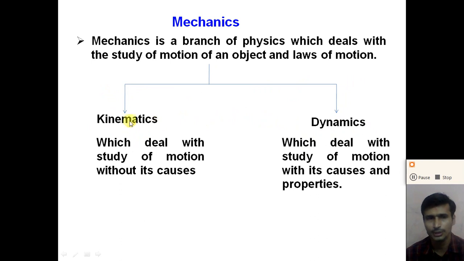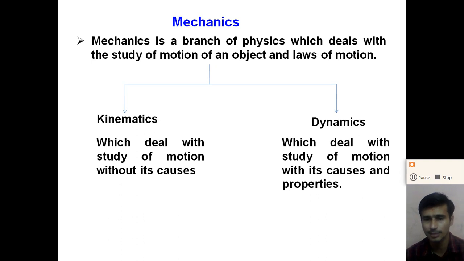So dear student, kinematics is a branch of mechanics which deals with the study of motion without its causes. We need not worry about the cause behind the motion of the object. Suppose a bicycle is moving with a speed of 60 km per hour. But why is this bicycle moving with that speed?